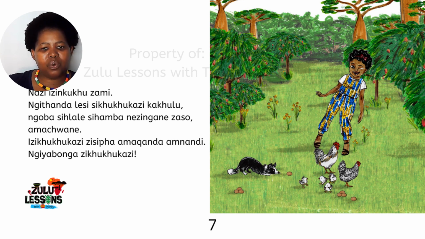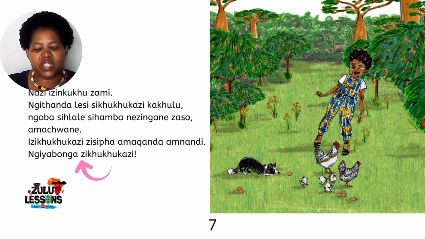So she's talking to the izikhukhukazi, the hens, directly as though they can hear. So ngiyabonga zikhukhukazi. She doesn't put the I of izikhukukazi at the beginning of this noun because she's talking to them directly.